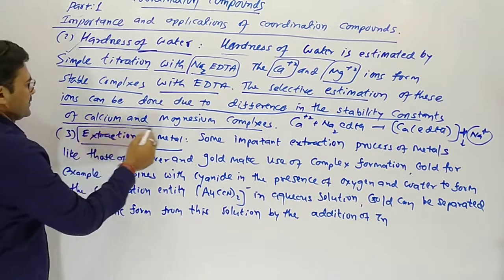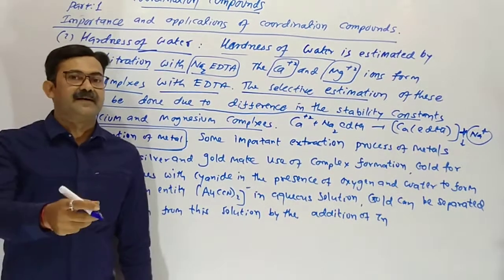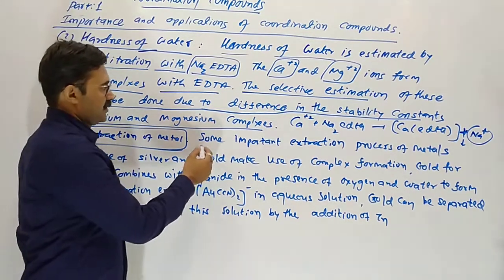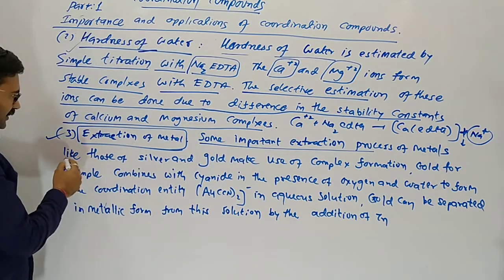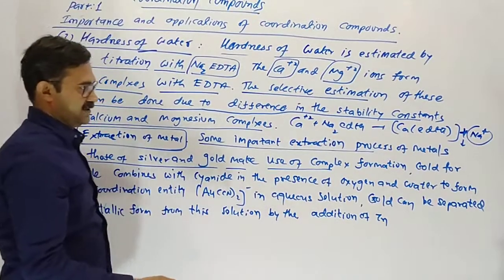Now, the third use is extraction of metal. Extraction means the derivation of metal from mineral ores. Some important extraction processes are those of silver and gold, which use complex formation.